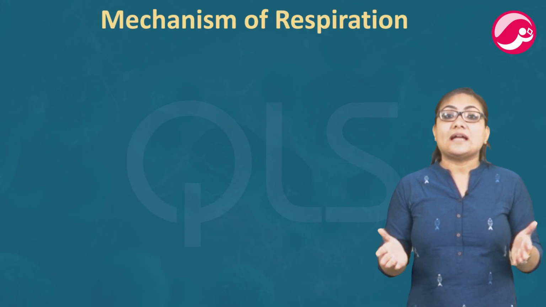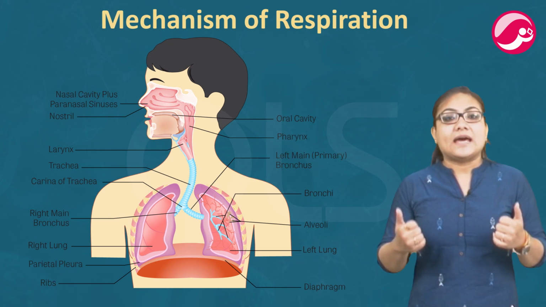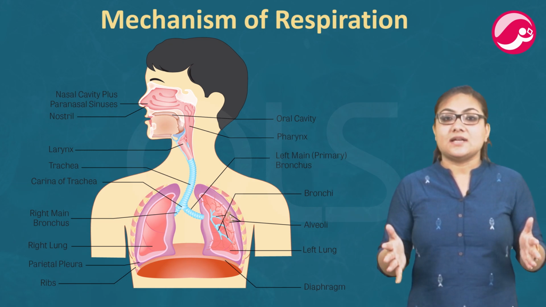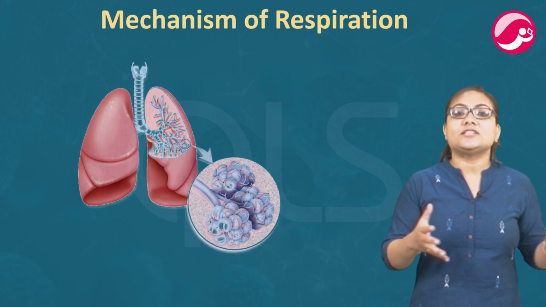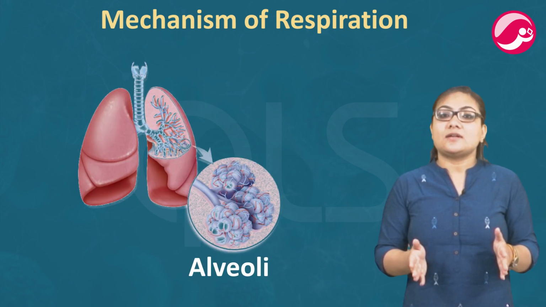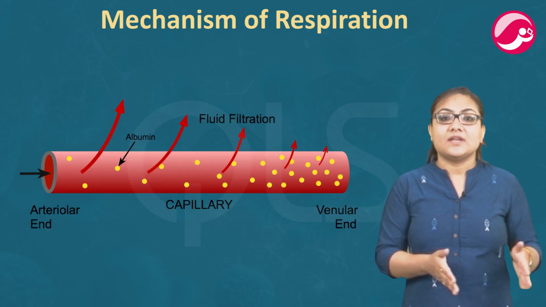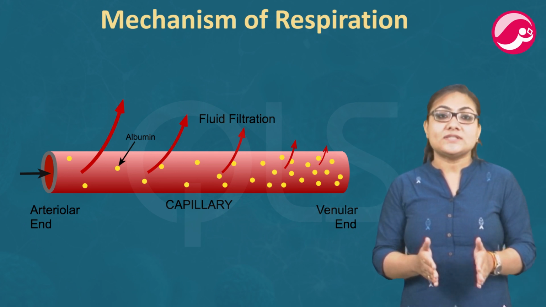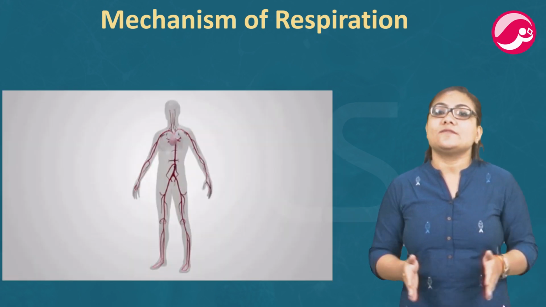Now, what is the mechanism of respiration? When we breathe in, we lift our ribs and flatten our diaphragm, and the chest cavity becomes larger as a result. Because of this, air is sucked into the lungs and fills the expanded alveoli. The alveoli are surrounded by thin blood vessels called capillaries carrying blood in them. So, the oxygen of the air diffuses out from the alveoli walls into the blood. Oxygen is carried by blood to all the parts of the body.